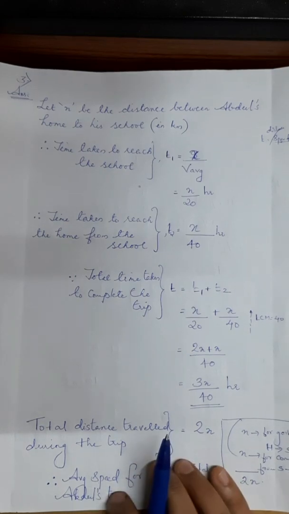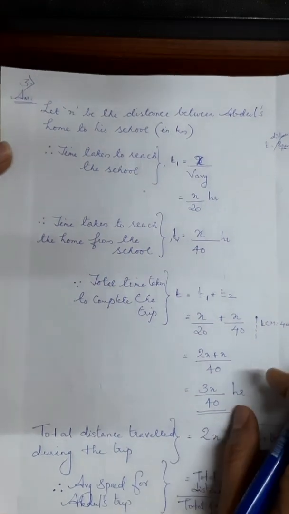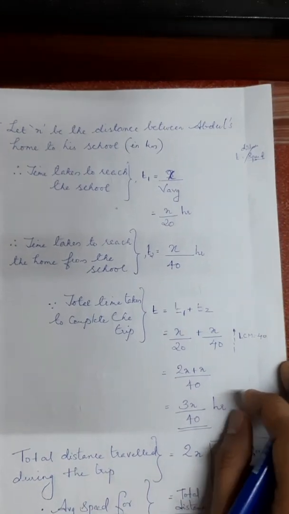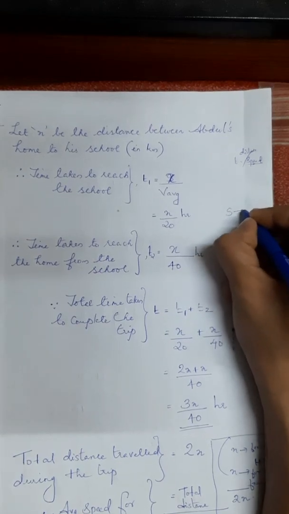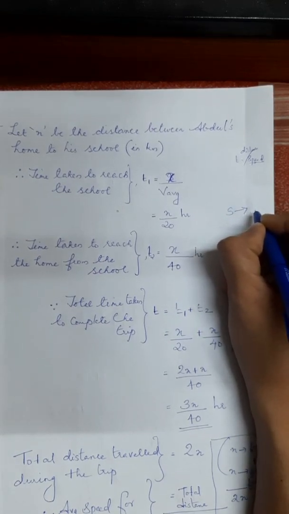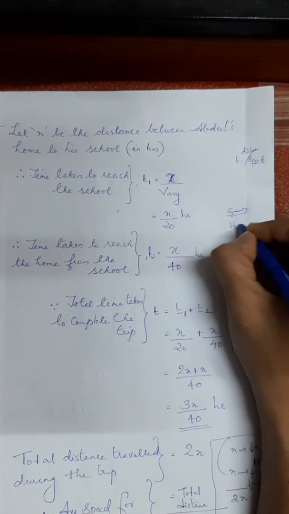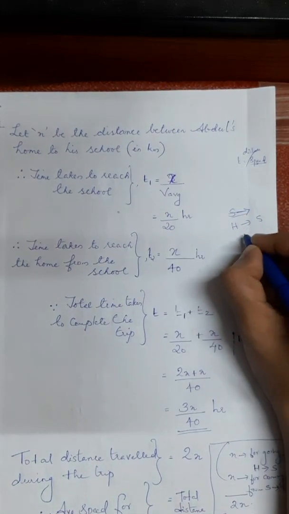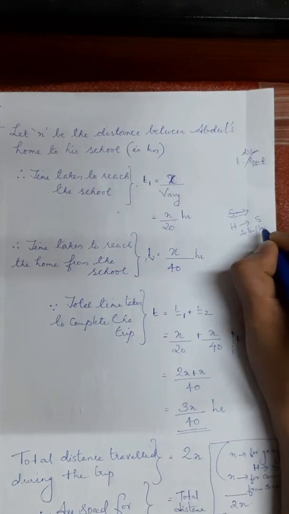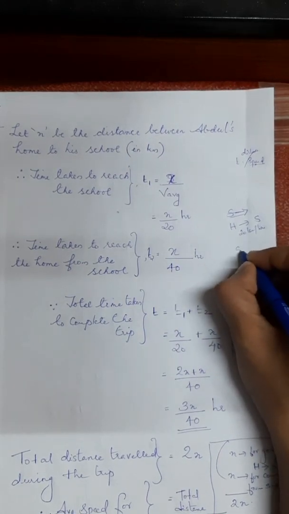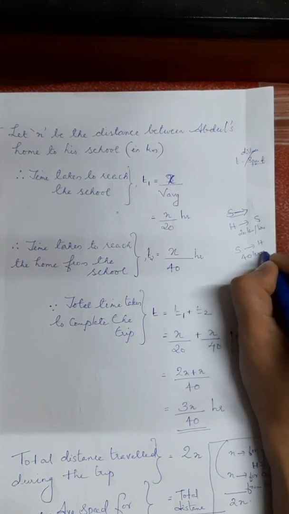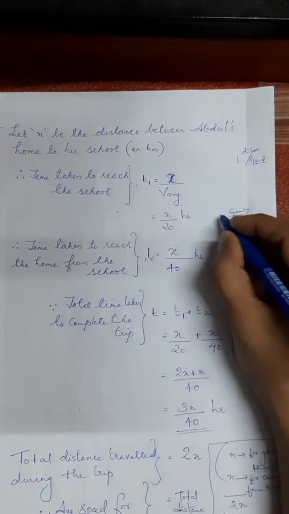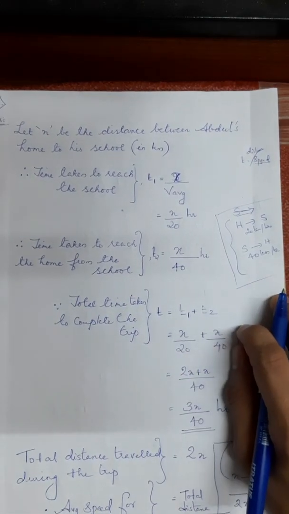Here we need to find out the average speed. But here we have to consider the distance. So let us discuss the question once again. While driving from home to school, Abdul maintained an average speed of 20 km per hour. On his return trip, from school to home, there was no traffic, so he increased the speed and maintained 40 km per hour. Under this condition, we need to find the average speed for Abdul's trip.